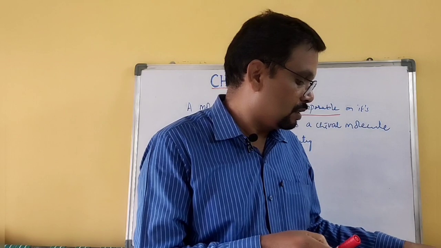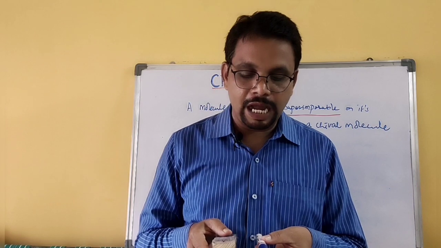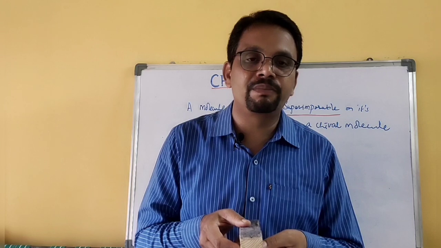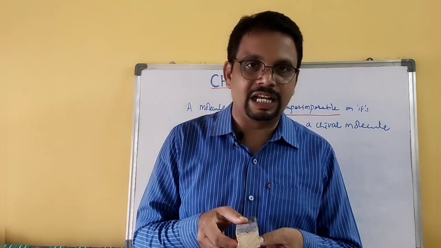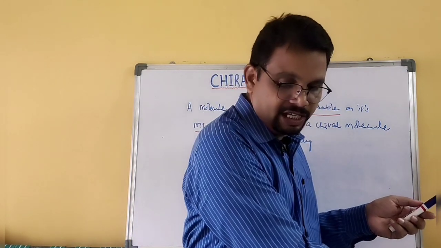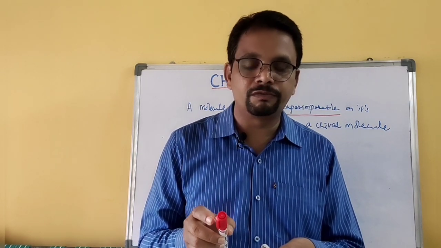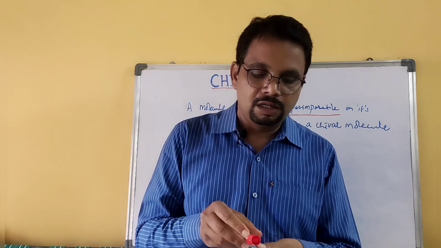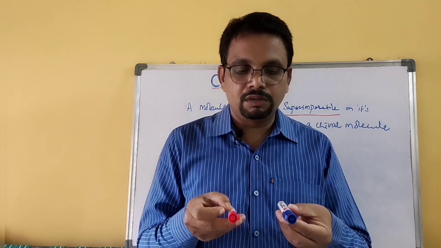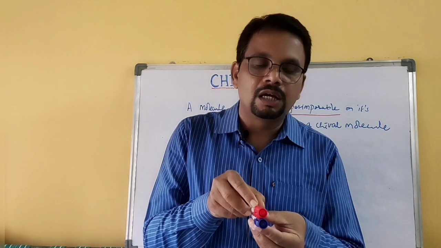And suppose these are the two objects I took, and I place this object on top of this another object, they will not match exactly. That means they are non-superimposable. If they match exactly, they are superimposable. Suppose you forget about this red color, and both are the same. Now they look like mirror images, and if you place this on this, they are the same.